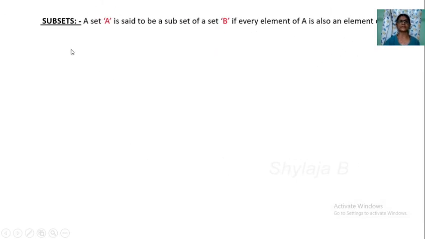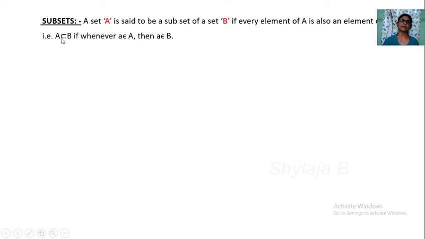Next, subsets. So go to the subsets. A set A is said to be a subset of a set B if every element of A is also an element of B. For example, here a set A has some elements. Those elements must be present in the set B. So, this sentence says that. How many elements are there in A? All those elements must be present in B. If every element of A is also an element of B, then only we say that A is a subset of B. So we write like this.